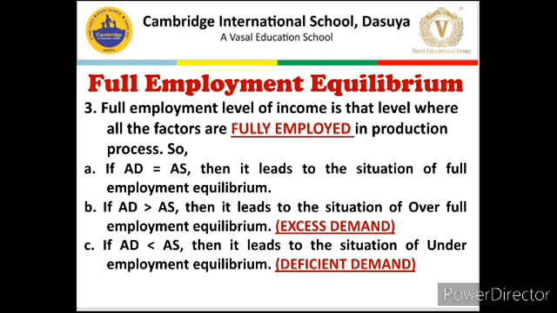The situation of full employment equilibrium, which is kind of an ideal situation, prevails in an economy when AD is equal to AS. Yesterday we talked about what happens if AD is greater than AS. That leads to the situation of over full employment equilibrium, which is known as excess demand or inflationary gap. In the situation of excess demand, people have got more money in their pocket, but availability of goods and services is less.